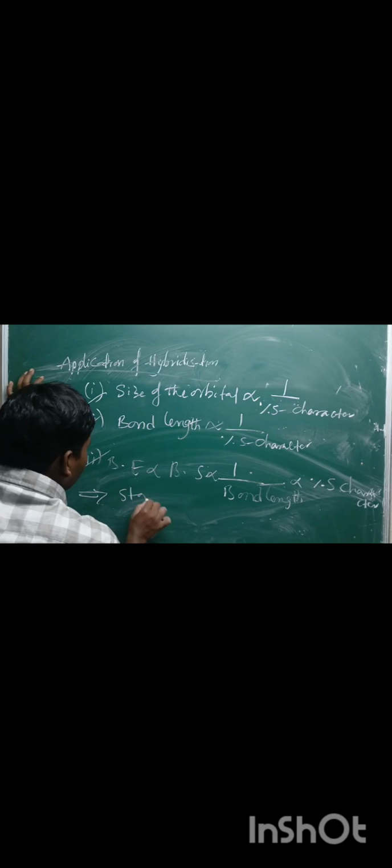Stability is directly proportional to the number of sigma bonds. Also, the sigma bond determines the shape of the molecule and the bond length of the molecule. In a sigma bond, free rotation is possible. Reactivity is inversely proportional to the sigma bond, so it is less reactive.